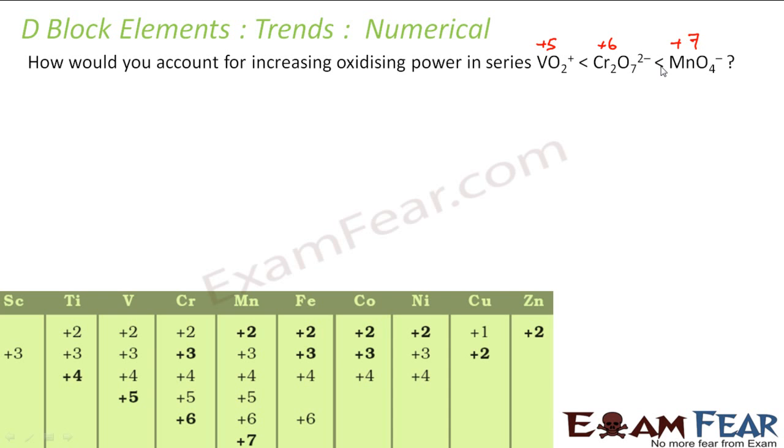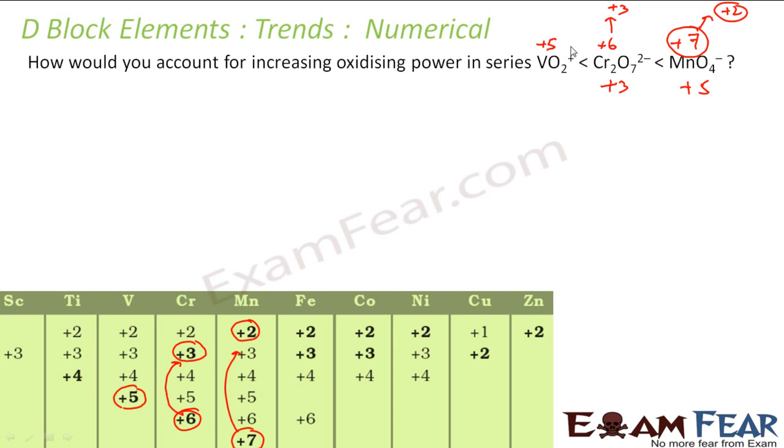Now for vanadium, +5 is the only stable oxidation state. For chromium, it is +6 and +3, so it can jump from +6 to +3. For manganese, it is +7 and +2, so it can jump from +7 to +2, which will also be a stable state. If it jumps from 7 to 2, the change in oxidation state is 5. If it jumps from 6 to 3, the change in oxidation state is 3.